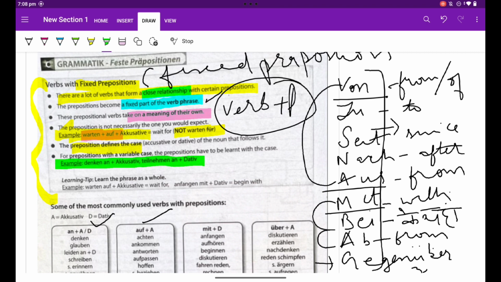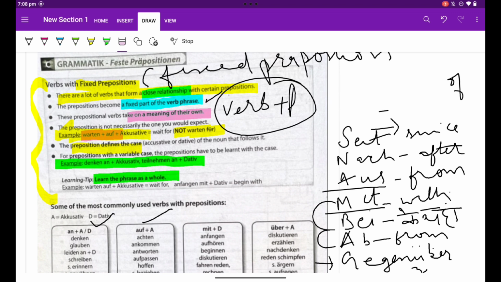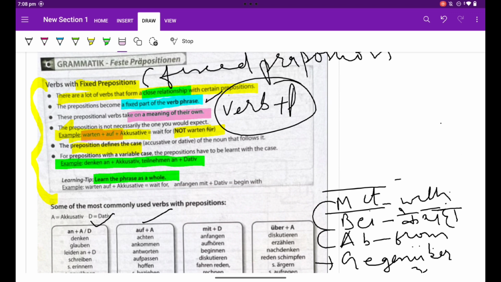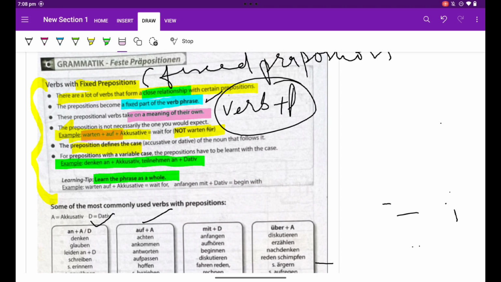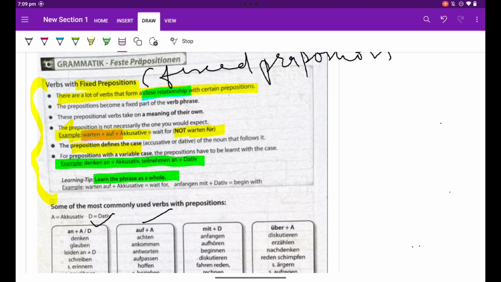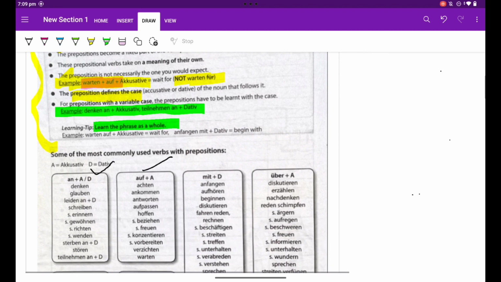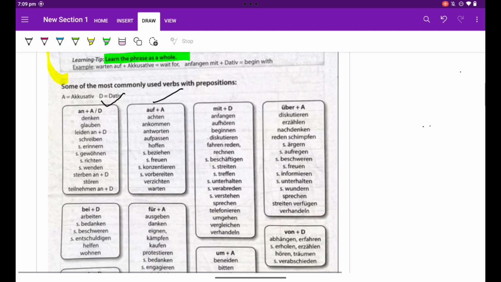Learning what we got, learn the phrase as a whole. Now the problem with the students is that, ma'am, how to learn? This is a task for us. Although I have created a lot of audios for that, I will be sending audios also in the next slide or next video, but you have simply to learn this, auswendig lernen, I will say.